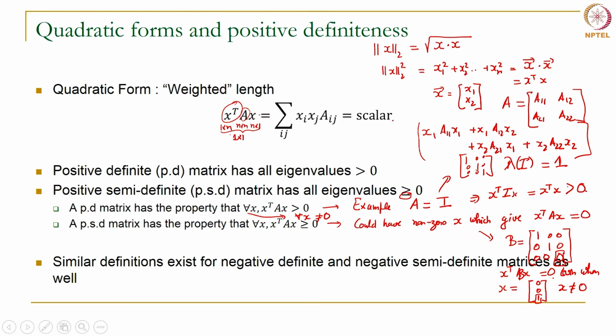Similarly, you can define negative definite and negative semi definite matrices. A negative definite matrix has all eigenvalues less than 0. Negative semi definite means all eigenvalues are less than or equal to 0. Similarly, the quadratic form x transpose A x for a negative definite matrix will always be less than 0, and for a negative semi definite matrix x transpose A x will be less than or equal to 0.